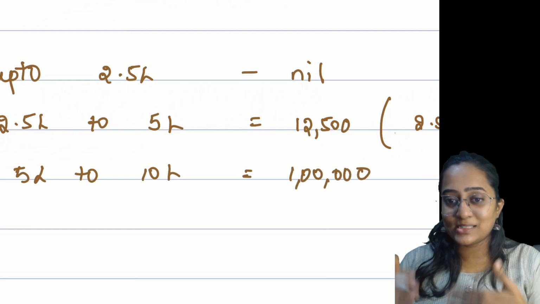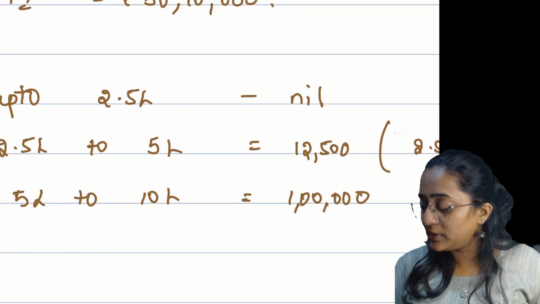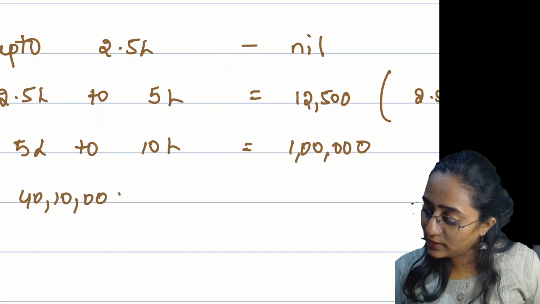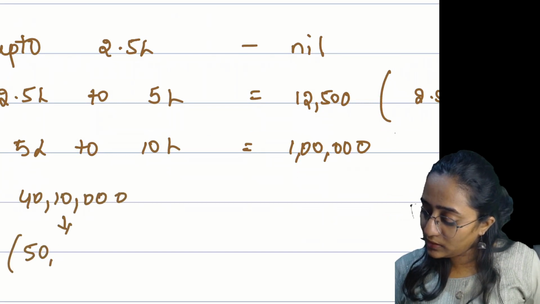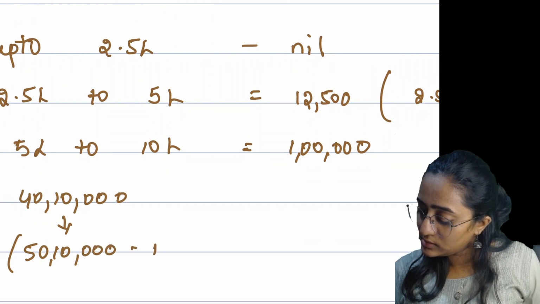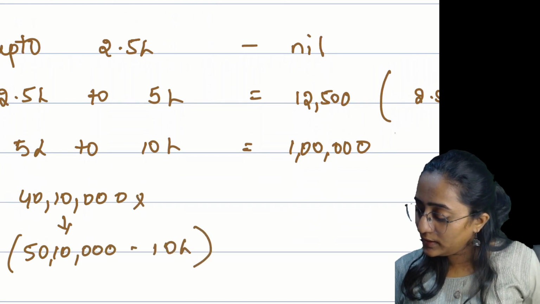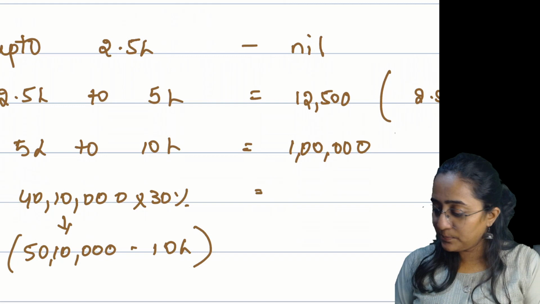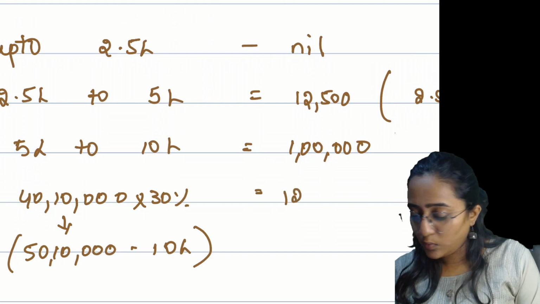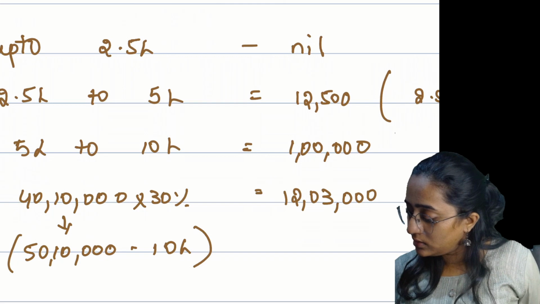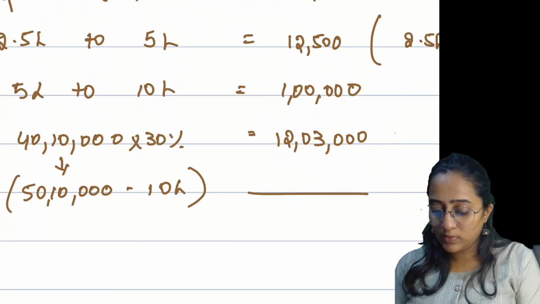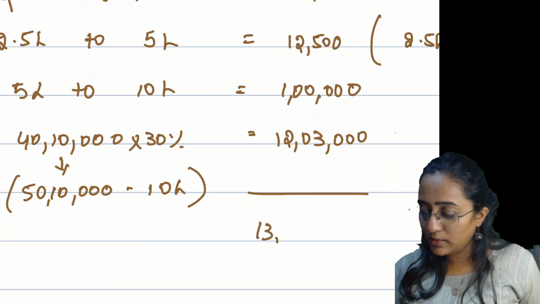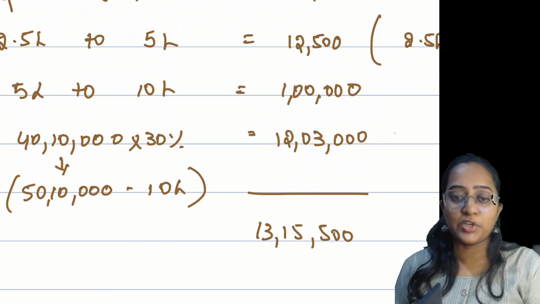Next, if it is more than 10 lakh, it's going to be 30%. So 40 lakh 10,000, how did I get 40 lakh 10,000? Very simple. 50 lakh 10,000 minus 10 lakh, which I have already considered, into 30%. Take your calculator and do it together with me. Into 30%, 12 lakh 3,000 is what I will get. If you take the total, 12,500 plus 1 lakh plus 12,03,000, it is 13 lakh 15,500. This is the tax computation.